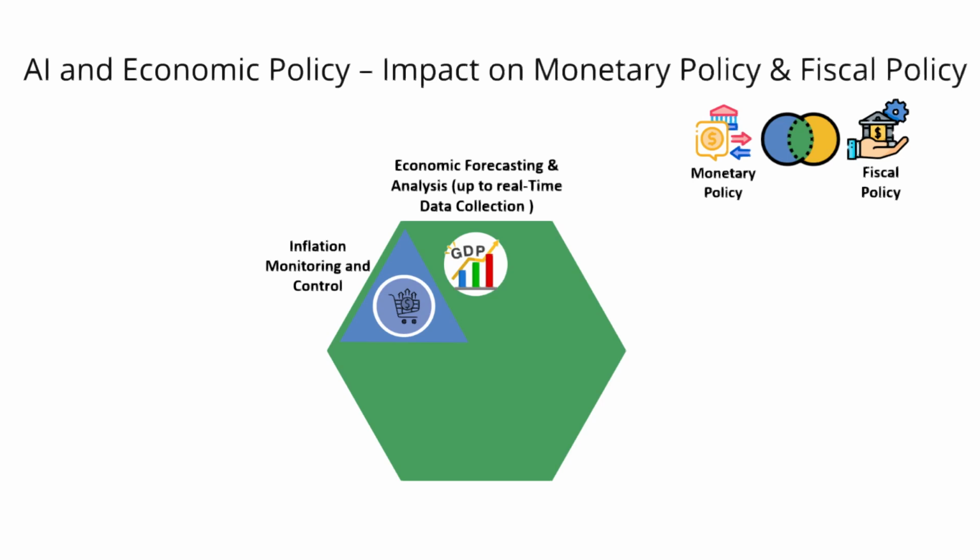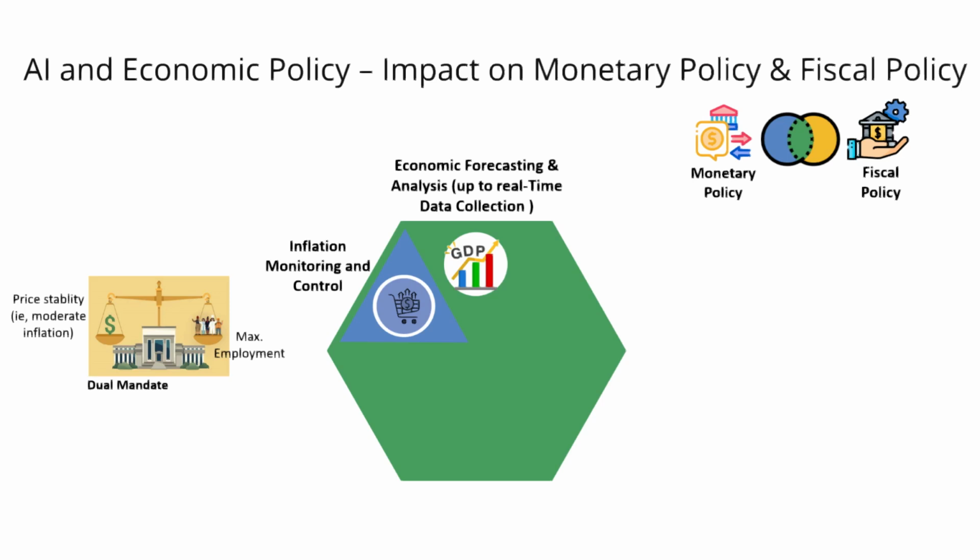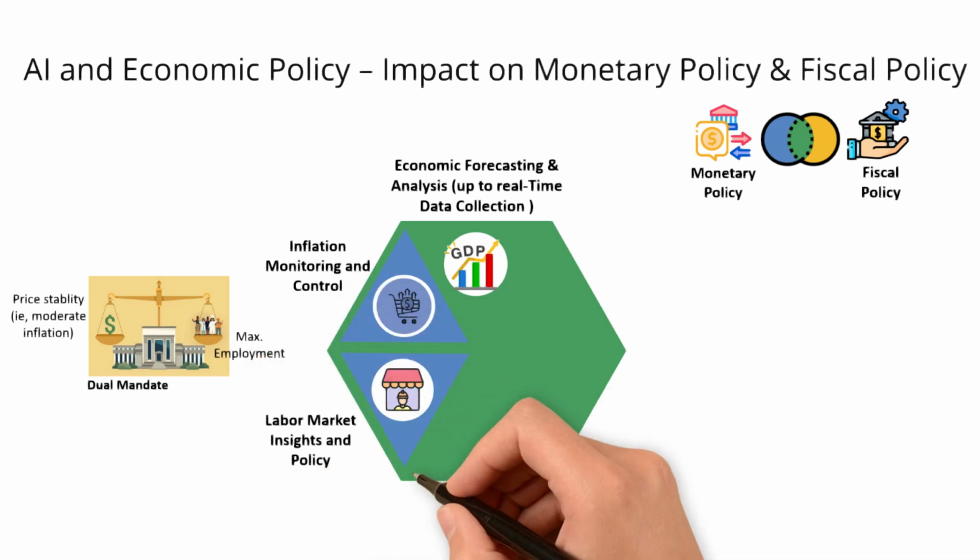If you think of the Fed, the most commonly known central bank in the world, it operates on a dual mandate. On the one hand, it aims for price stability, which was discussed momentarily. That means moderate inflation of 2%. And on the other hand, the goal is maximum employment, which leads us to the labor market insights and policies.